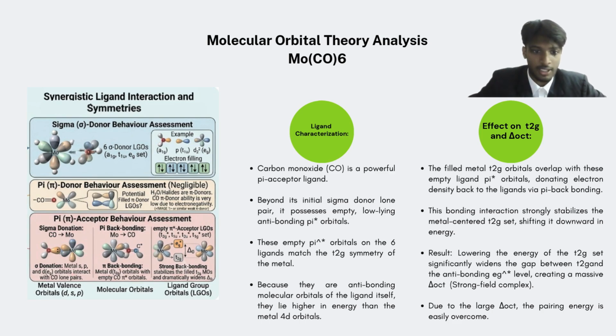So looking at the image beside on the left, the diagram shows that the filled metal t2g orbitals are perfectly aligned to overlap with the empty ligand pi orbitals, allowing the metal to dump its excess electron density back onto the ligands through the strong pi back bonding.